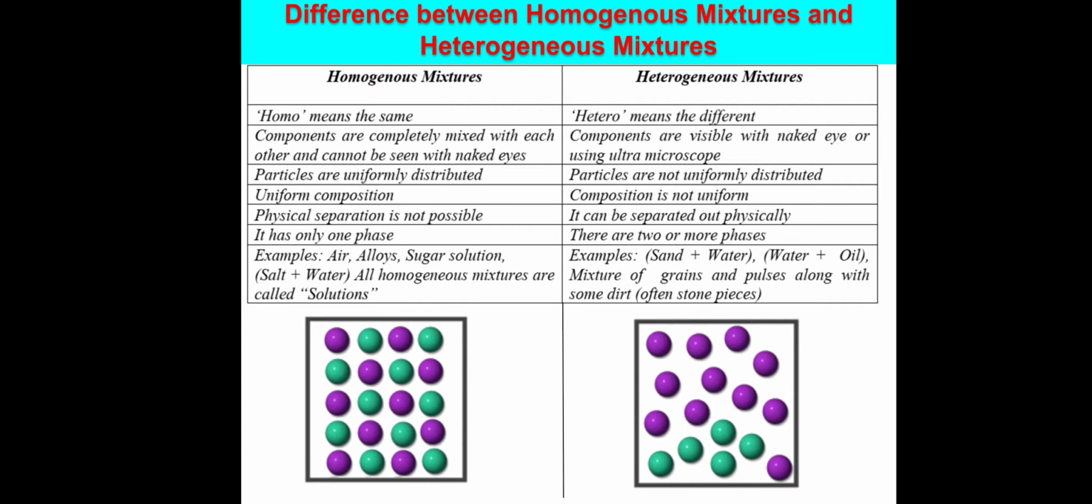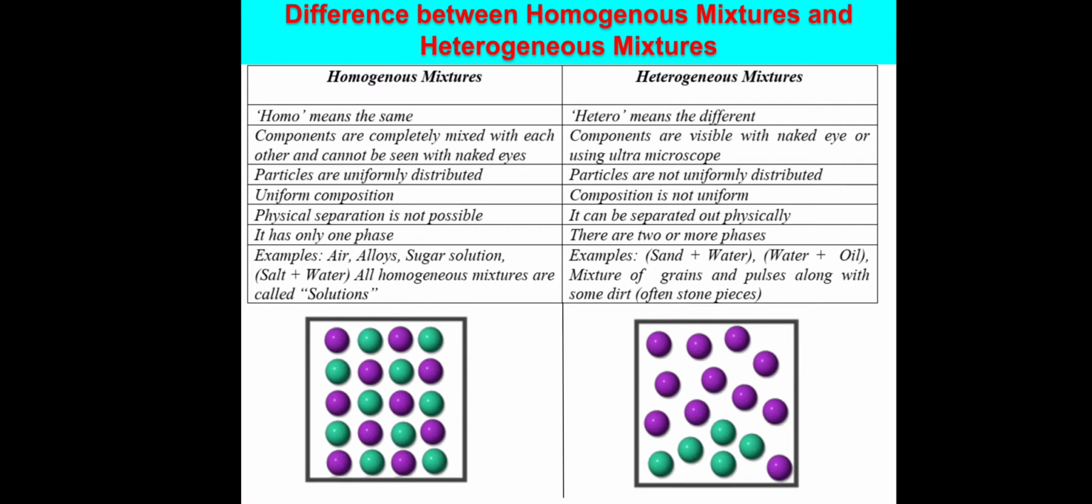Particles are uniformly distributed in homogeneous mixtures, but in heterogeneous mixtures, particles are not uniformly distributed. Composition is uniform in homogeneous mixtures, but not uniform in heterogeneous mixtures. Physical separation is not possible in homogeneous mixtures, but particles can be separated out physically in heterogeneous mixtures. Homogeneous mixtures have only one phase, but heterogeneous mixtures have two or more phases.